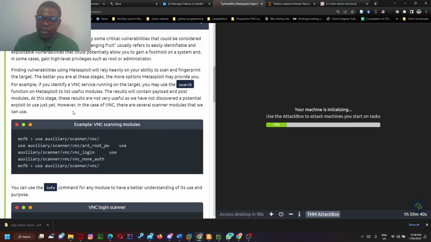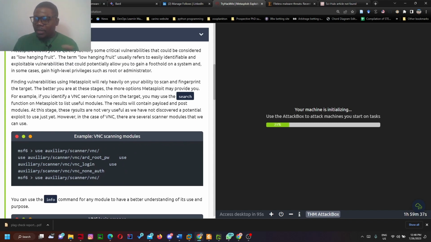So we are going to be fast about this. Let's just read the background. I will do a little bit of explanation on it. Metasploit allows you to quickly identify some critical vulnerability that could be considered as a low-hanging fruit. The low-hanging fruit are the FTP, we have SSH, we have RDP and all of that. Those are the ones that have high occurrences of being vulnerable, or that have been exploited in the past, and you have a lot of documentation for.